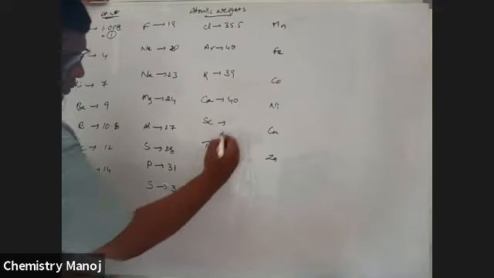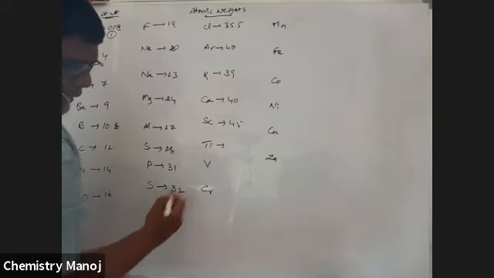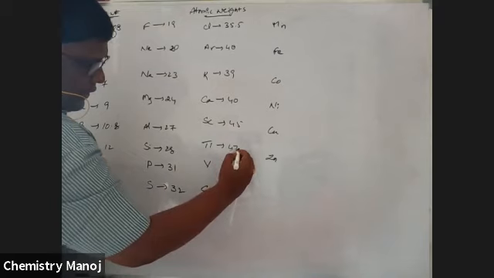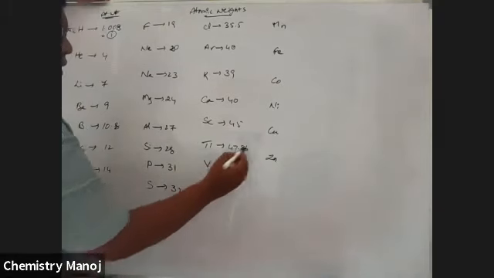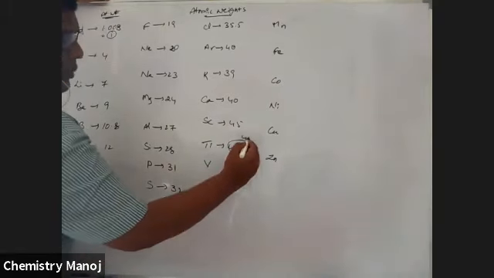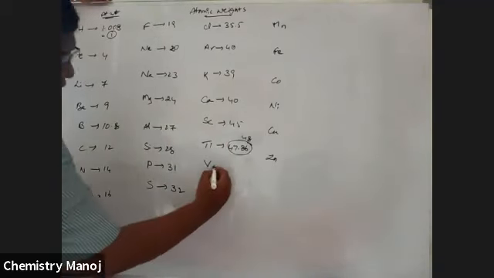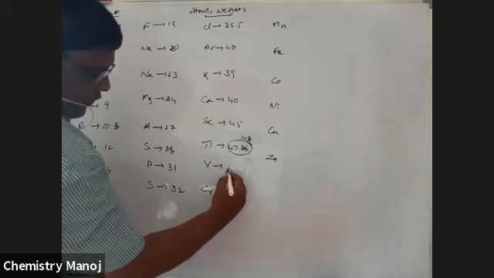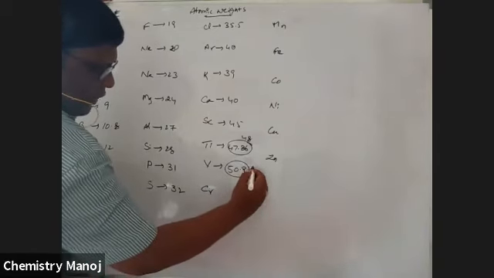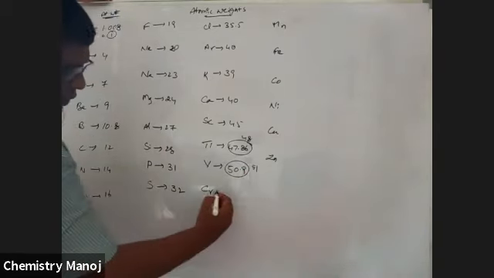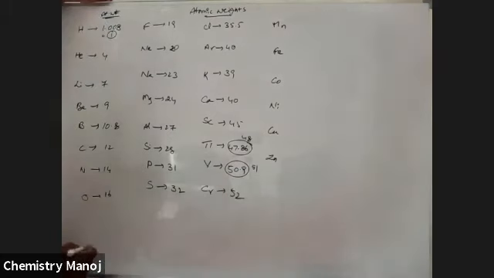Scandium, 45. Titanium, 47.86. Roughly, for calculation purpose, we are taking 48. Vanadium, 50.9. Roughly, we are going to take 51. Chromium, 52.